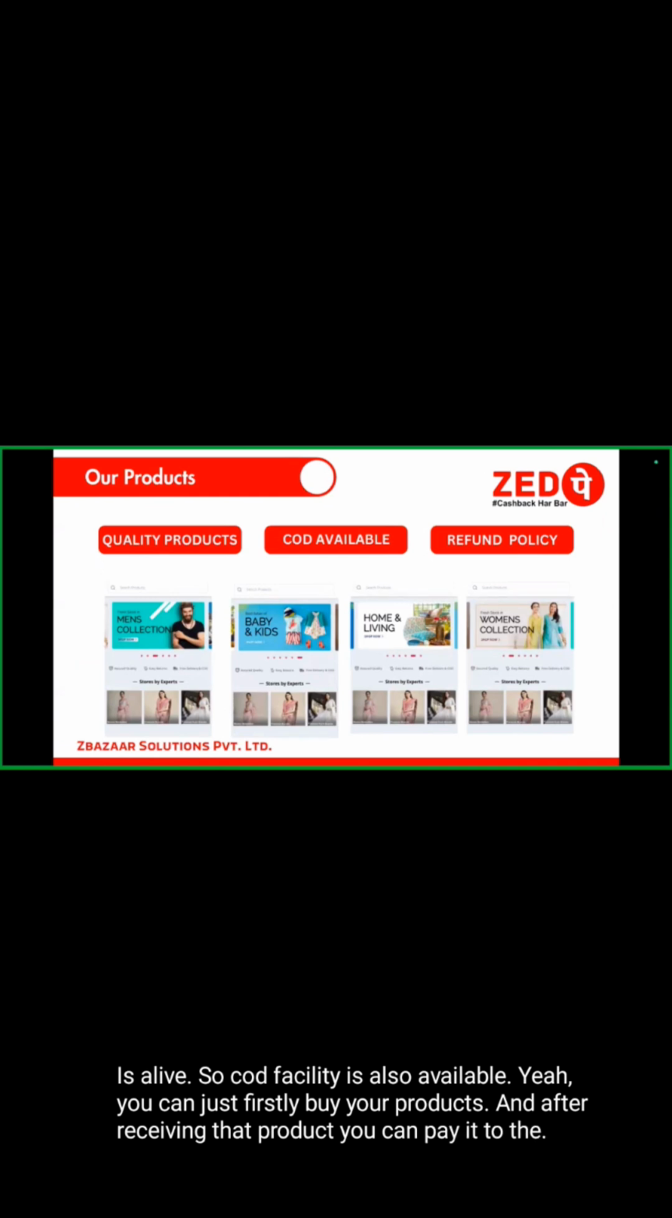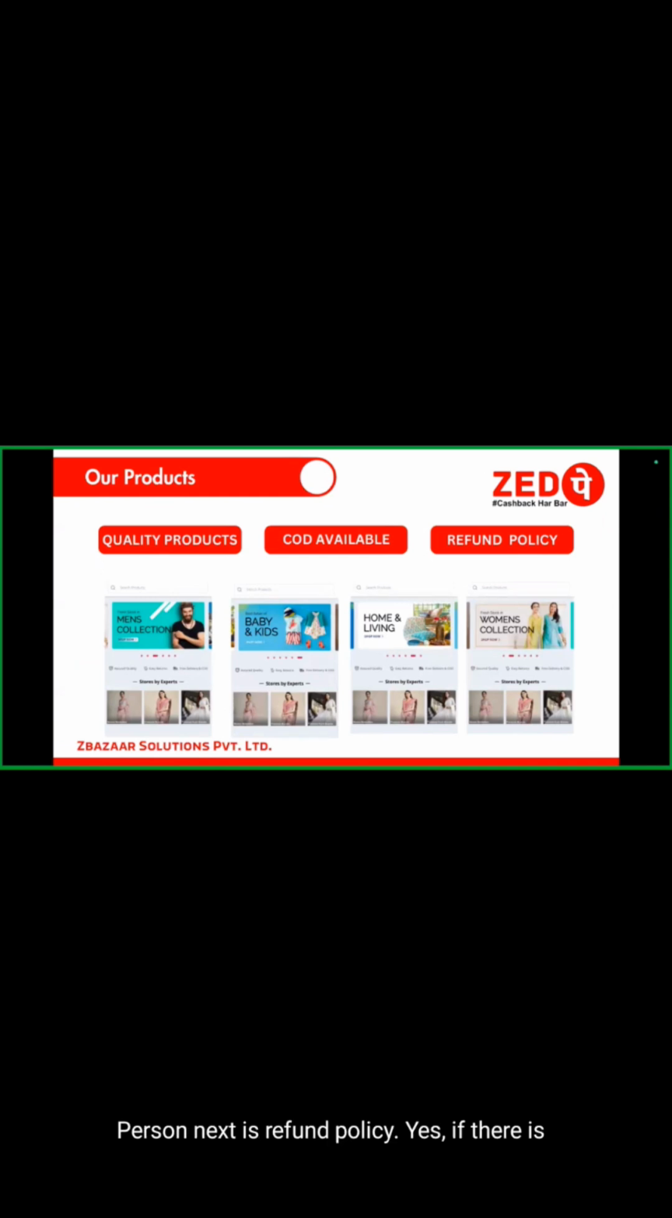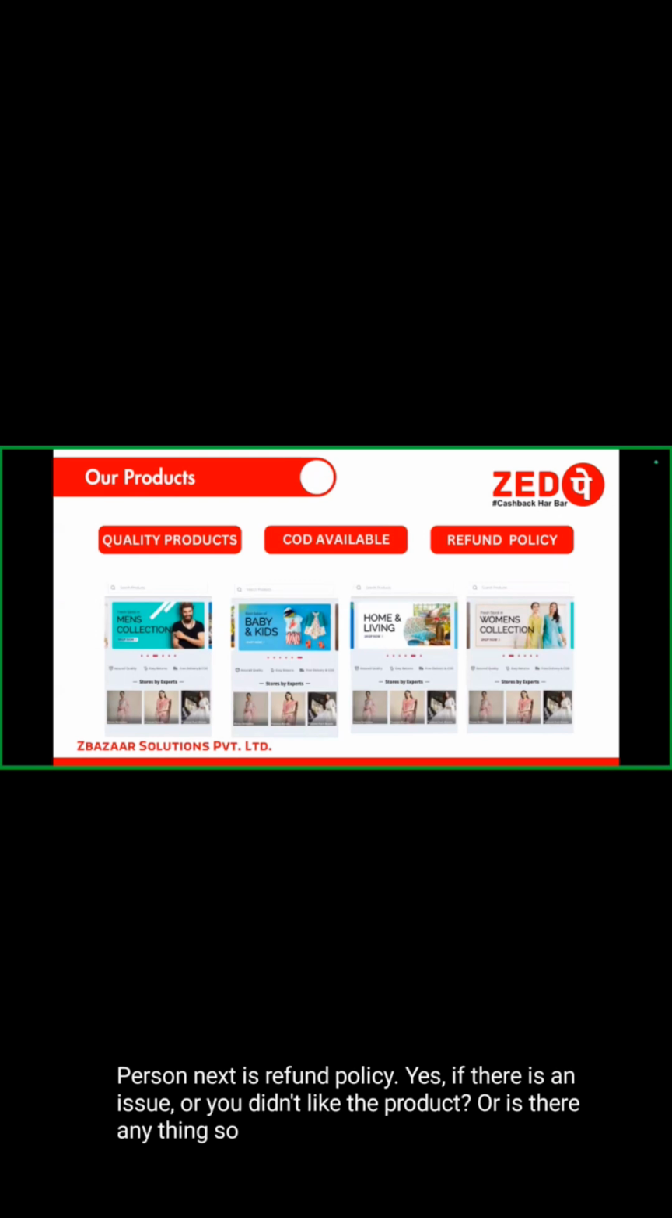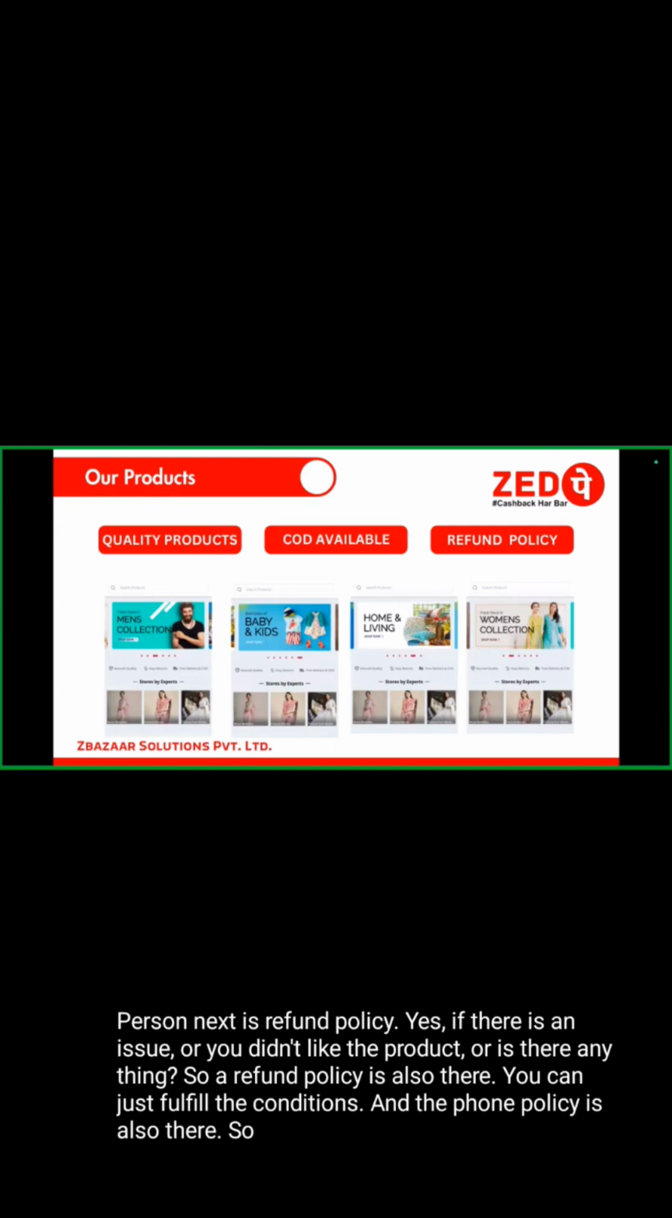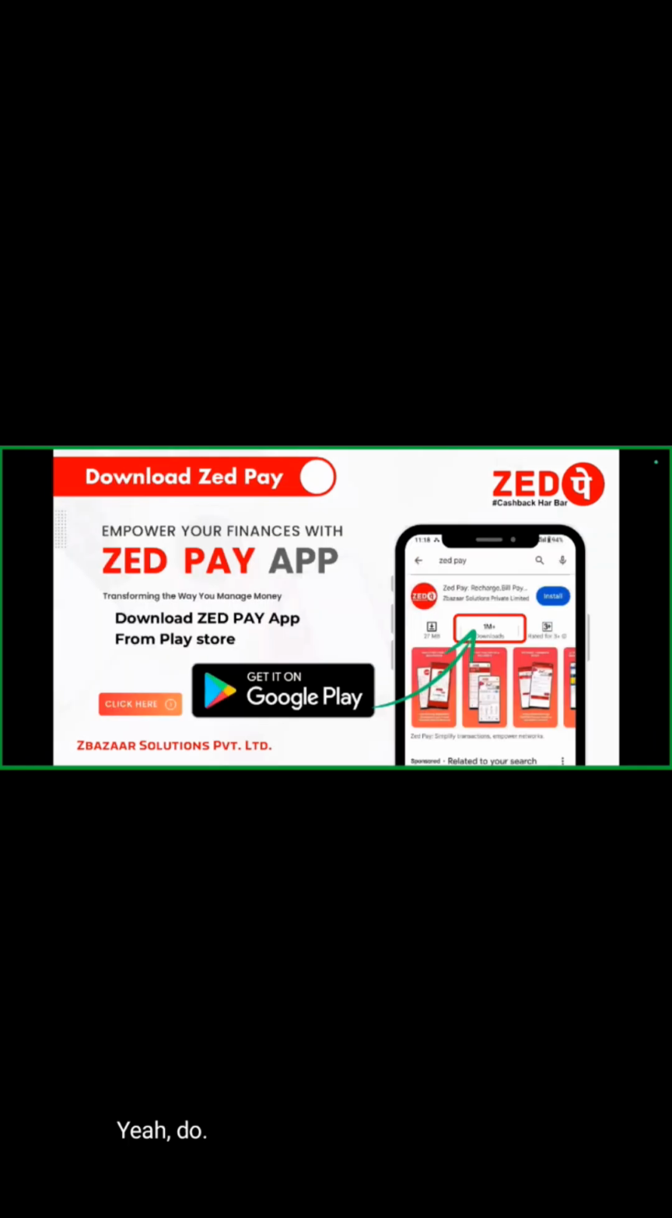Next is the refund policy. Yes, if there is an issue or you didn't like the product, so a refund policy is also there. You can just fulfill the conditions, and the policy is there so that you can get your refund back.